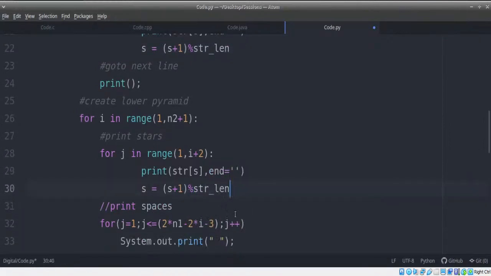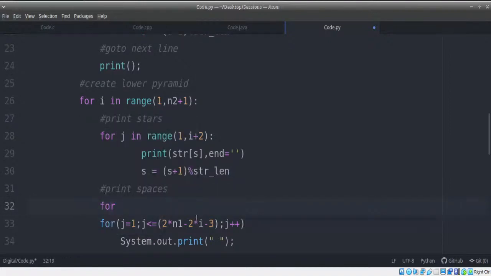Really not much of a difference. Simple logic. So let's go for the last spaces part here. Again, the same thing. For J in a range of 1 comma, this time it is 2 times n1 minus 2 times I. Instead of minus 3, what should I write here?